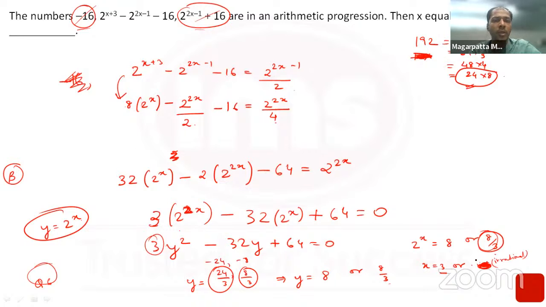If I put x equal to 3 in the middle terms, that will be 64 minus 32. So that is 32. 32 minus 16, that is 16. So minus 16, 16, and 32 plus 16, that is 48. So minus 16, 16 and 48. Yes, the three numbers are in AP when I put x equal to 3.